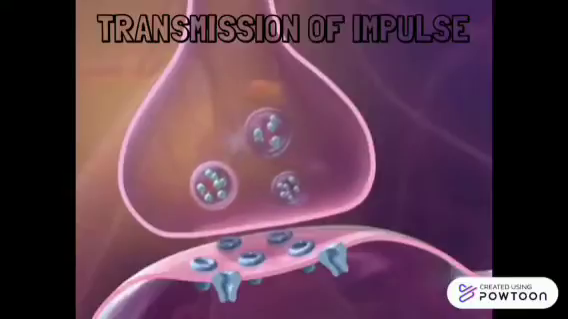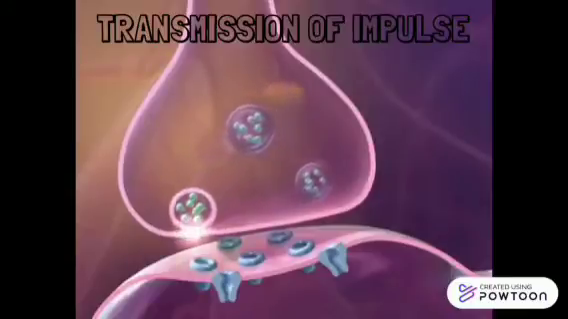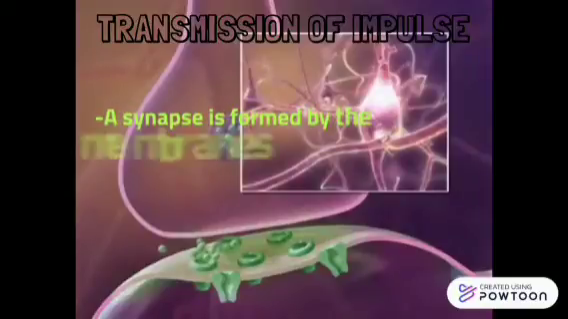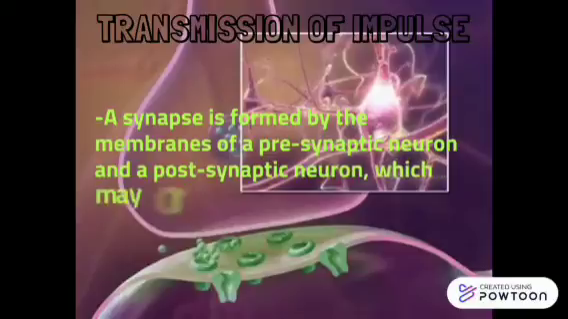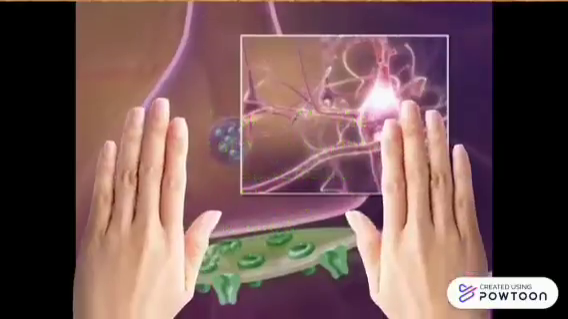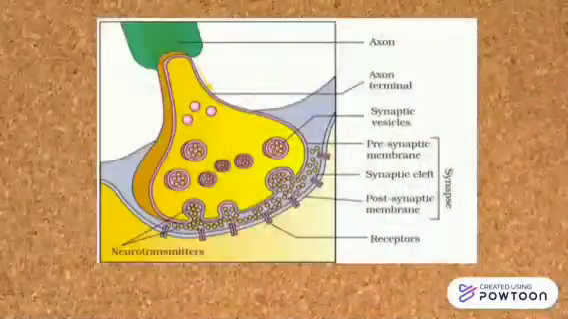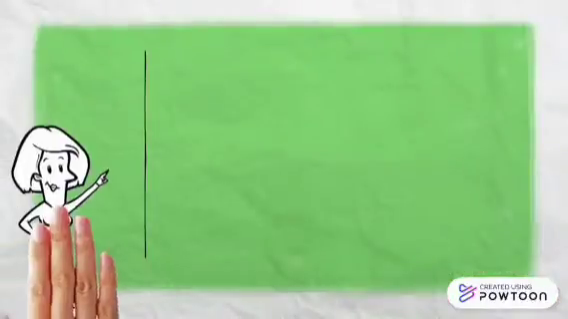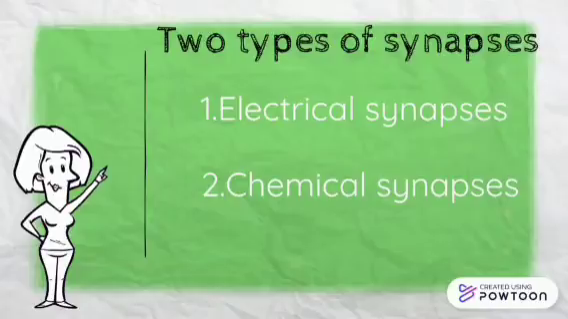Transmission of impulse. A nerve impulse is transmitted from one neuron to another through junctions called synapses. A synapse is formed by the membranes of a presynaptic neuron and a postsynaptic neuron, which may or may not be separated by a gap called the synaptic cleft. This diagram shows the axon terminal and synapse. There are 2 types of synapses: electrical synapses and chemical synapses.